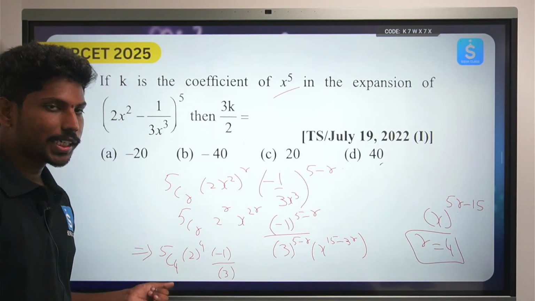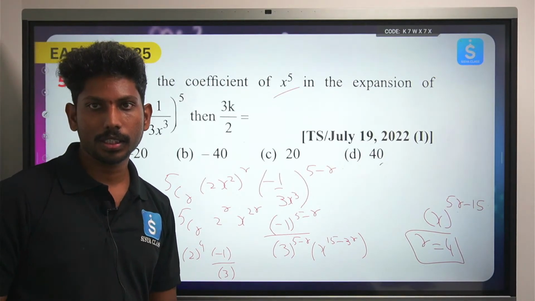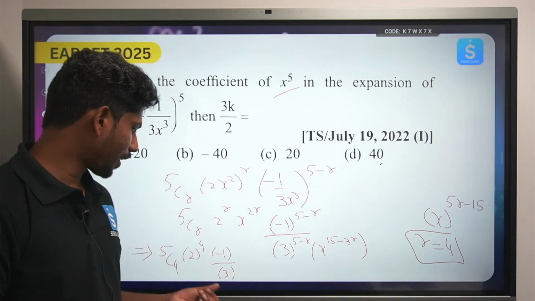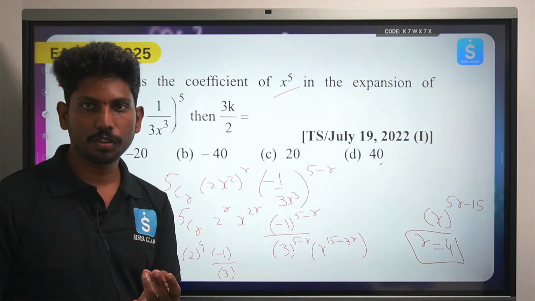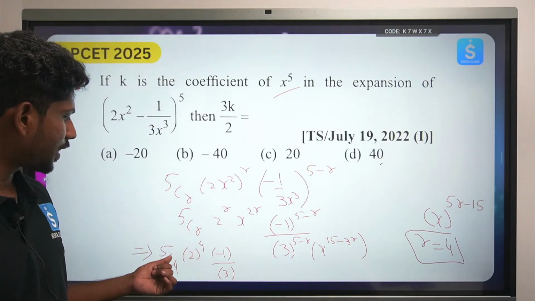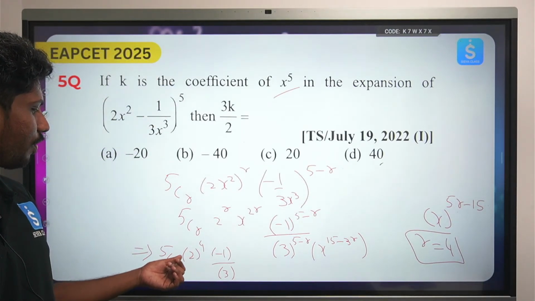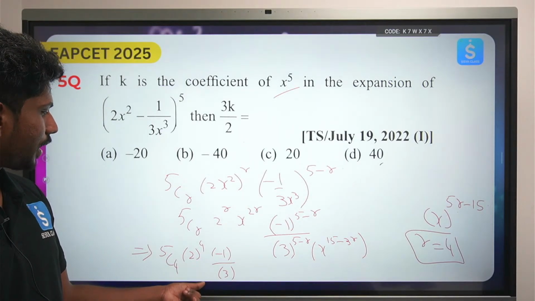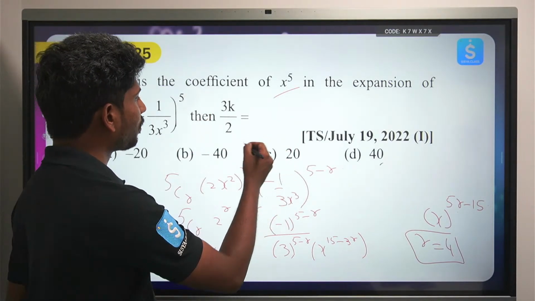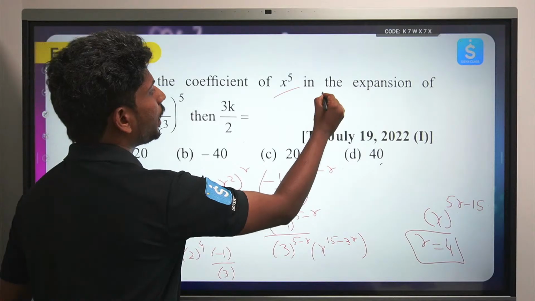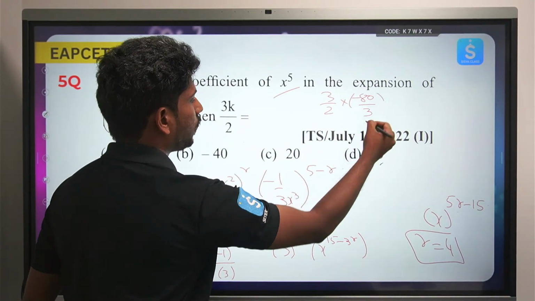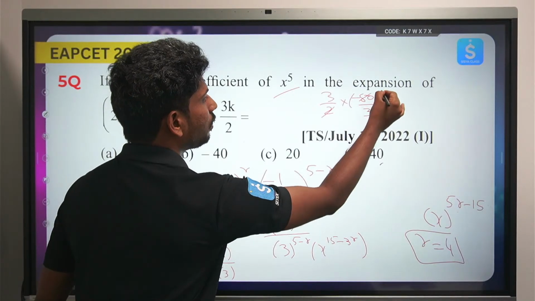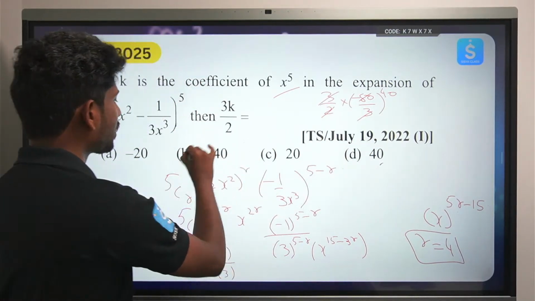Okay, so 5C4 is 5 factorial by 4 factorial, so 5C4 will be only 5, and 5 into 2 to the power 4, which is 16, 5 into 16 by 3, that will be 80, 80 by 3. So that will become minus 80 by 3. So 3 by 2 into minus 80 by 3, so that will become, 2 cancels, 40, 3 and 3 cancel, the answer is minus 40.